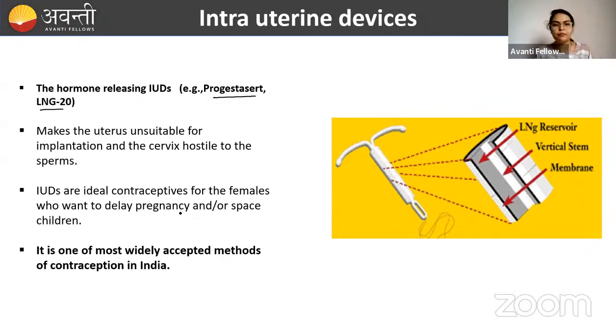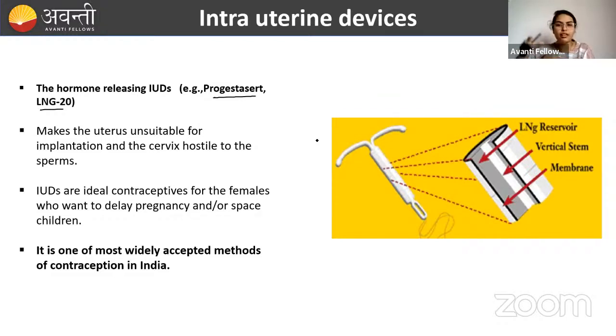And here you can see these IUDs are the ideal contraceptives for females who want to delay pregnancy. If you're wondering about married couples who don't use condoms very frequently and don't go for any other methods, IUD is the best method for them. Why? Because it will give you a gap between children, like 3 or 4 years.